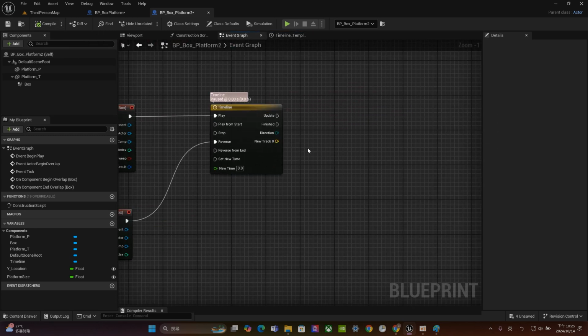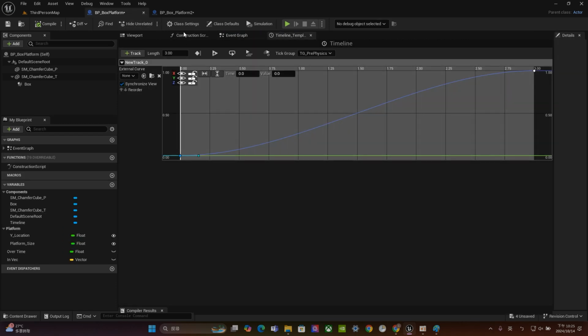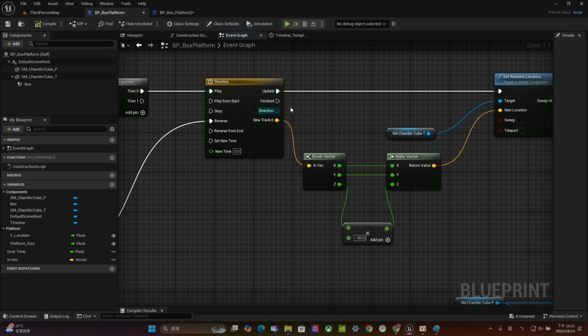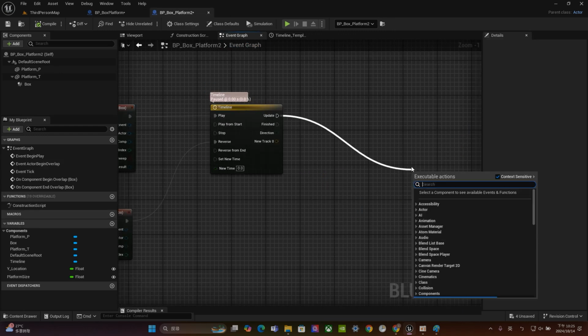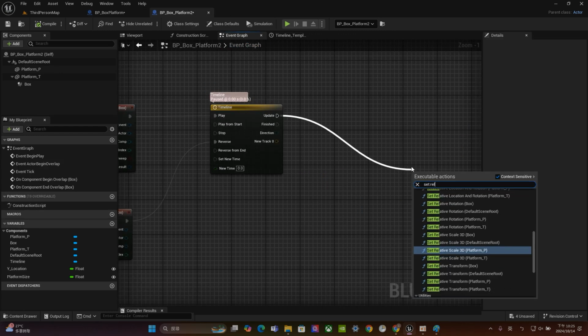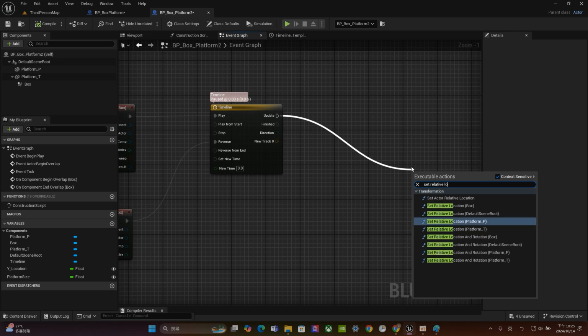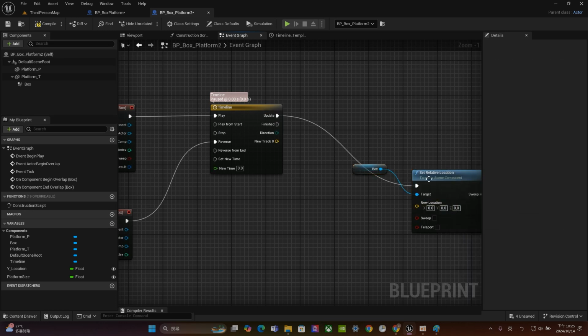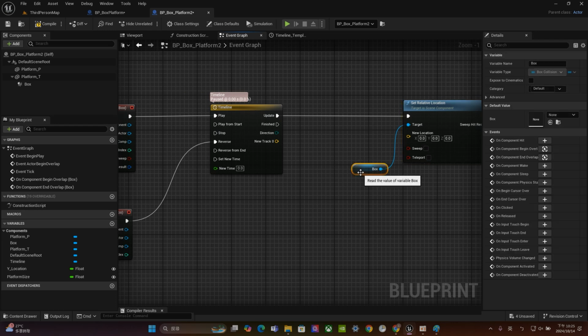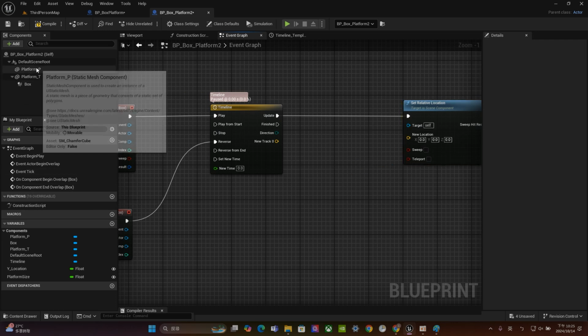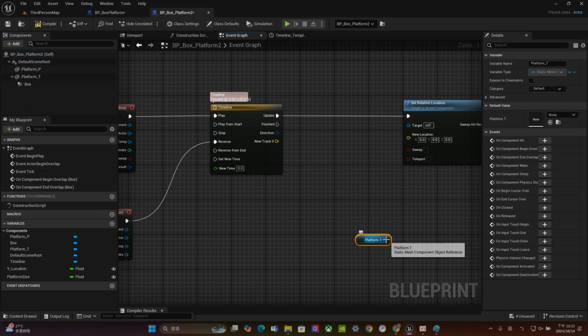Okay. So with this vector, with this timeline, we can start to do our first setting for the event graph. The first thing is set location for the trigger, the trigger cube. Let's do that. Set relative location. And for the box, we don't need that. Just drag the trigger to here. Okay, so now we have.